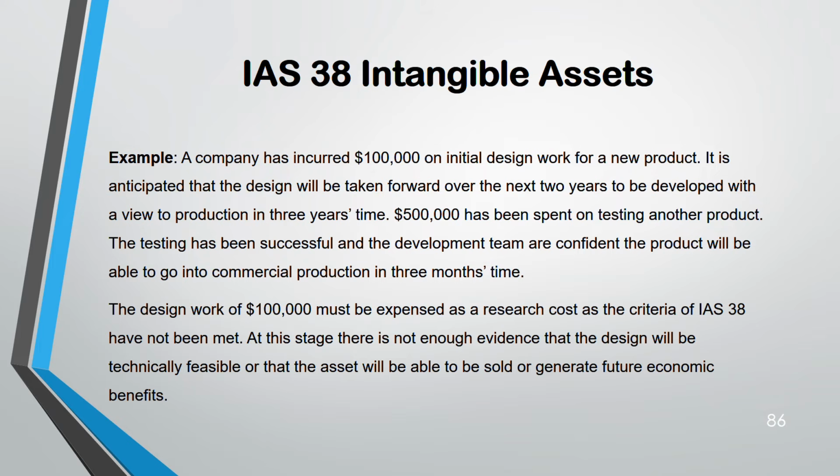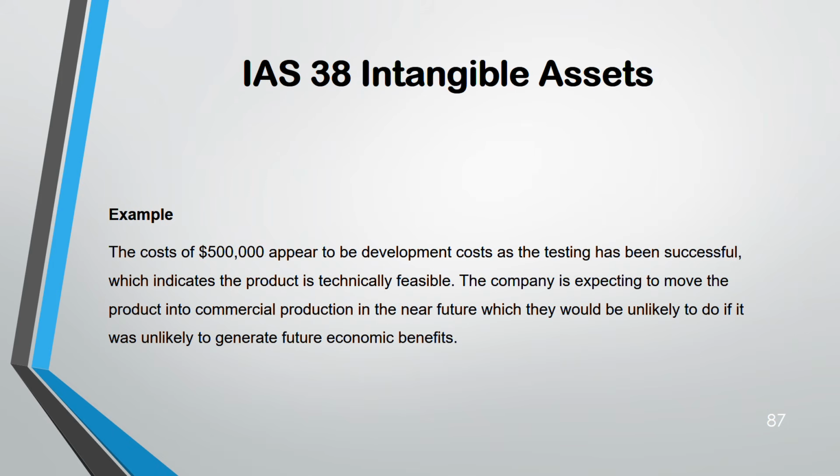Because at this stage you cannot say that design will be technically feasible or asset will be used or not. Next, for 500,000 it's a development cost. And test has been successful. That means product is technically feasible. And they are also expecting to move the product ahead, which means you can capitalize the 500,000.